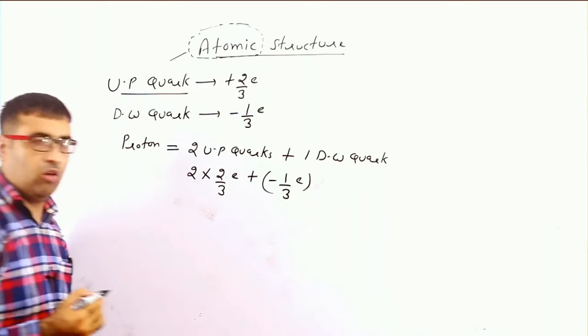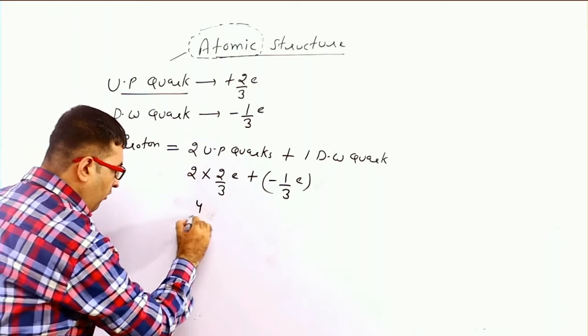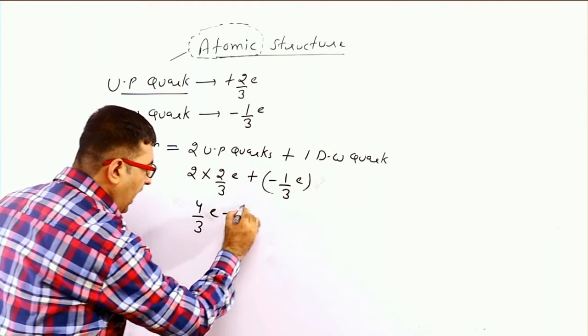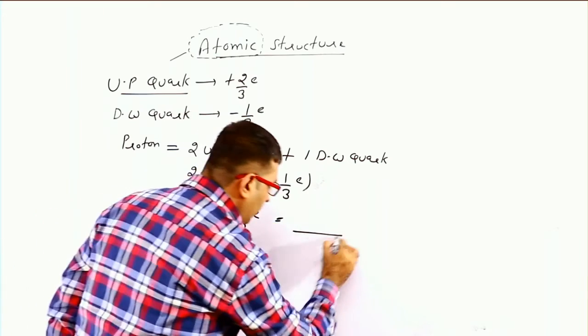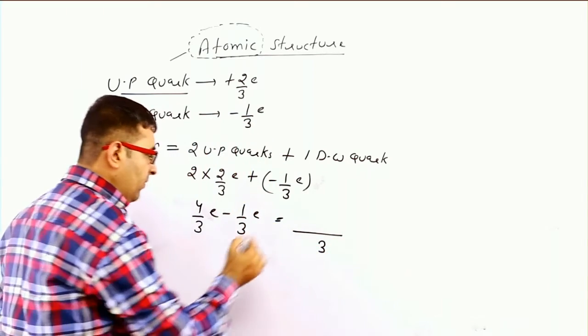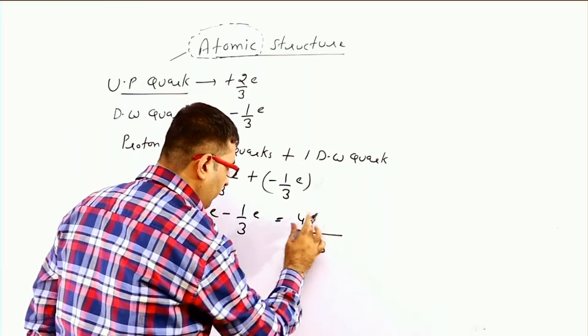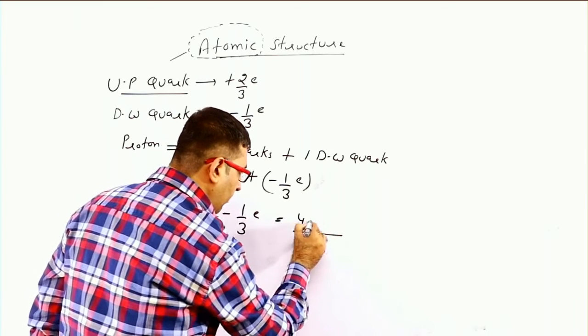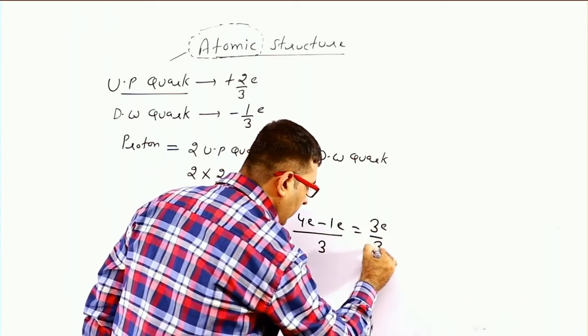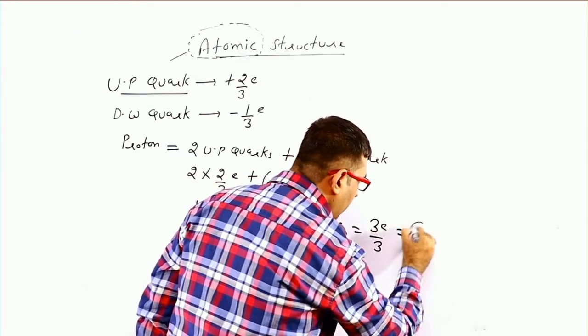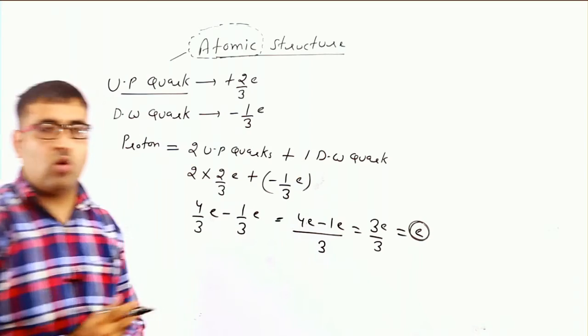Now we will solve: 2 times 2 by 3 e, that is 4 by 3 e, minus 1 by 3 e. If we take LCM, 3 is the LCM. 4e minus 1e becomes 3e by 3. It becomes e, where e is the charge on an electron.